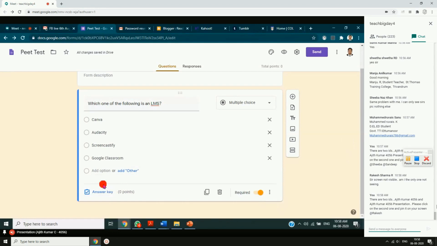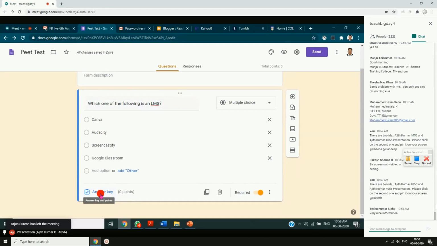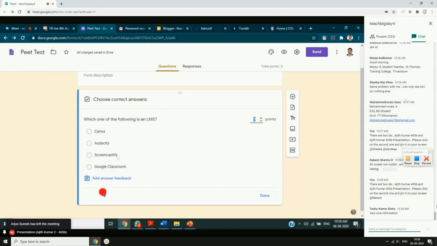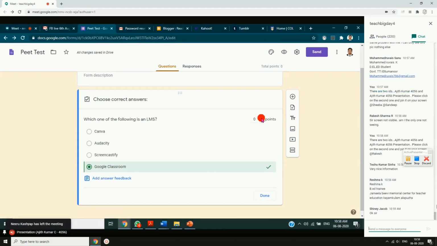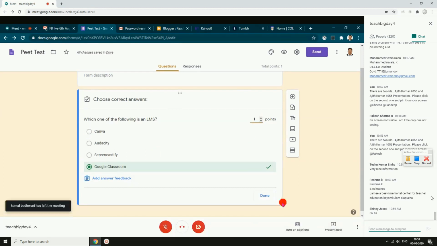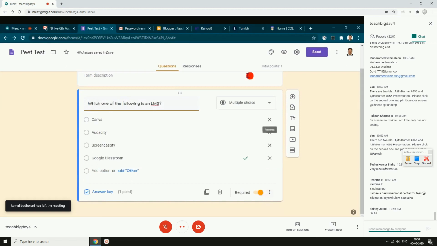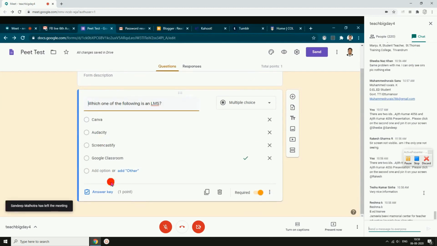Now I will give the answer key also. When students attend the answer, they can see whether it is right or wrong. So I'll just click on this answer key. You have to make it choose first, otherwise this answer key will not be appearing here. Okay. So I'll just select the correct answer from this. Which one of the following is an LMS? Google Classroom is an LMS. So you can see a tick mark appearing here. I'll give a mark for this one, maybe 1 point. So this is done. So one question is ready.